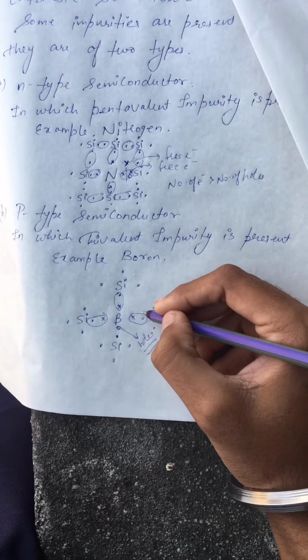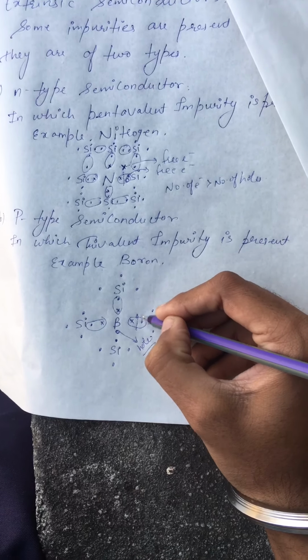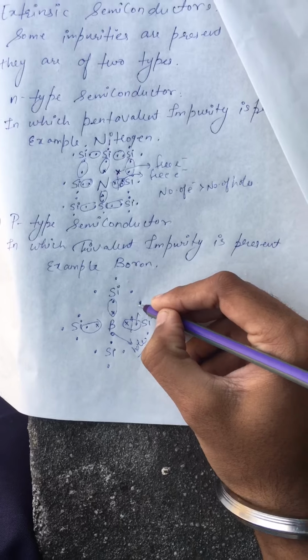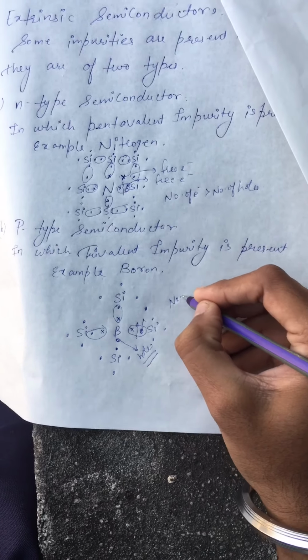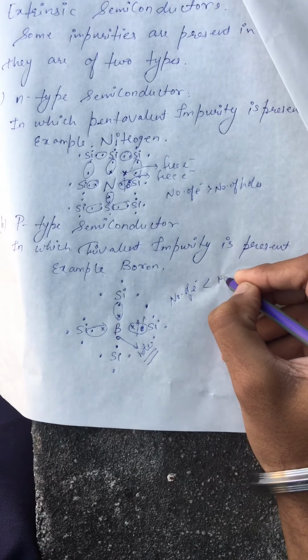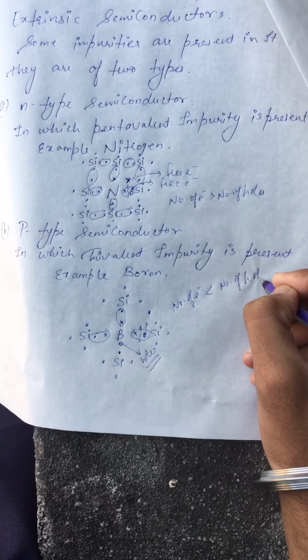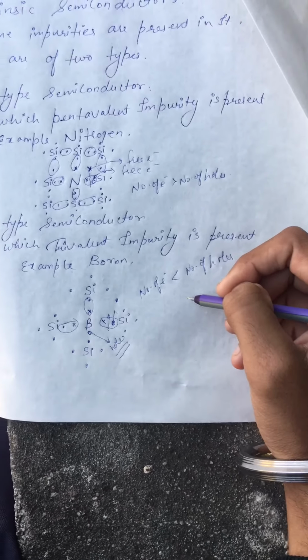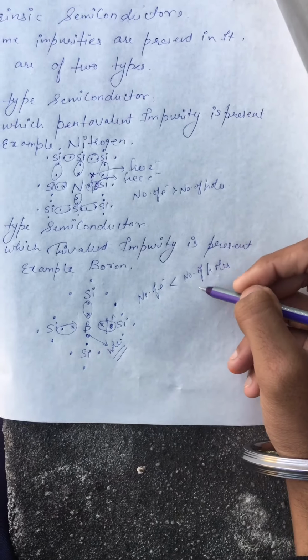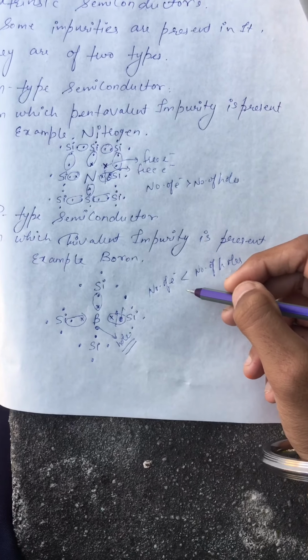Now if we provide energy, this bond will break and this electron will jump into the conduction band, and there exists another hole. Meaning on providing energy, the number of electrons will be less than the number of holes. So in the p-type semiconductor, the major charge carriers are holes because there are more holes than the number of electrons.